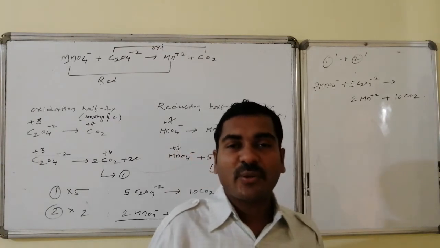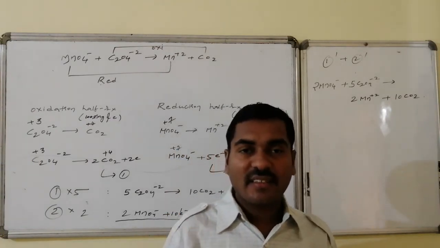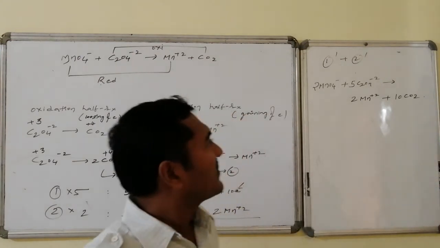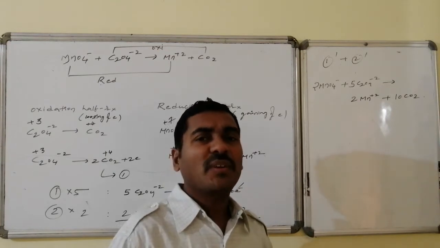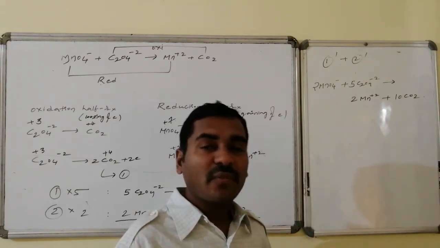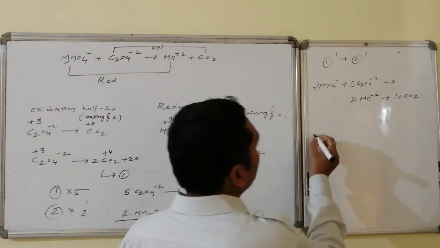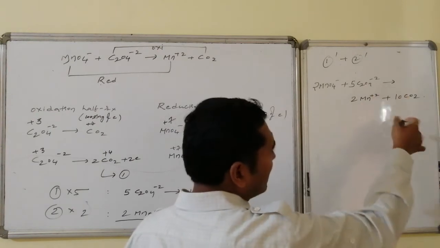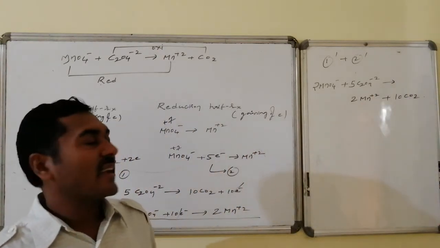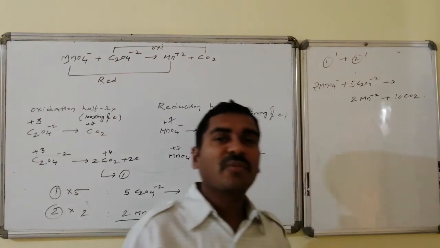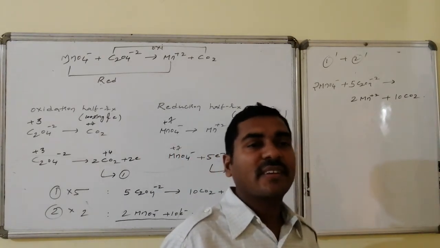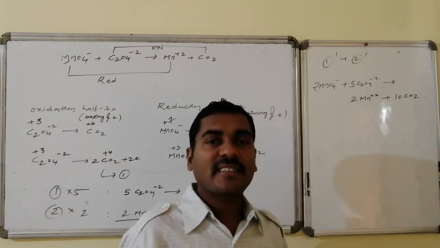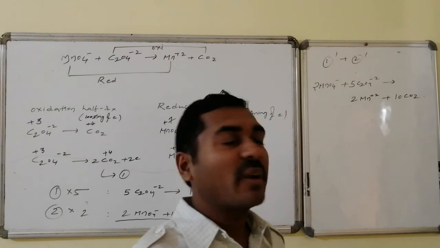Now we are going to add the spectator ions and the medium related conditions to make it a complete balanced format. Whereas this is present as a neutral species. How is it present as a neutral species? In the form of potassium permanganate. So therefore this is potassium permanganate and potassium oxalate, and these are the counter ions taken from the acid, and this is a neutral species. Before going to that, we have another function to balance the number of oxygens as well as the hydrogens. That is, taking the medium, we have to balance the complete equation.